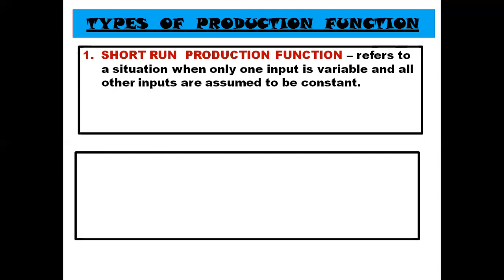So here we see the effect of a change in the quantity of one input on the total output by keeping all other inputs constant. That is, here only one input's change is seen on the output because all other inputs are constant. Suppose more workers are applied on the given factors to produce more, the relationship between the variable input and output is called the short-run production function.